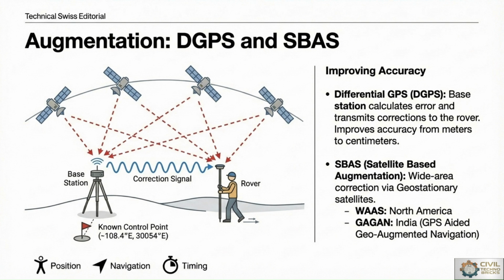From India's point of view, the GAGAN system enhances GPS accuracy for navigation and surveying applications. In the civil engineering domain, augmentation systems support centimeter-level precision for infrastructure projects, so that surveying is more precise using n number of satellites at the same time.